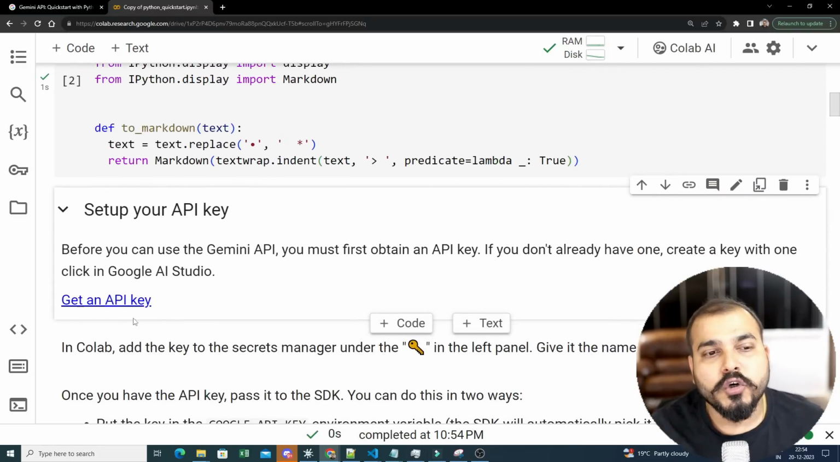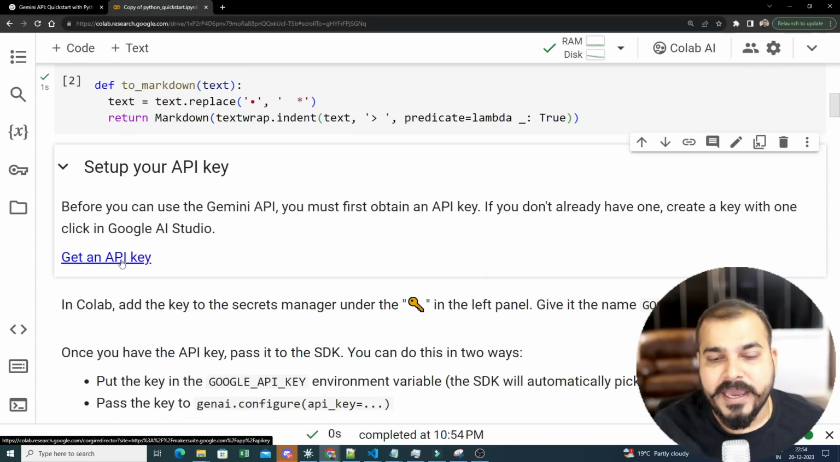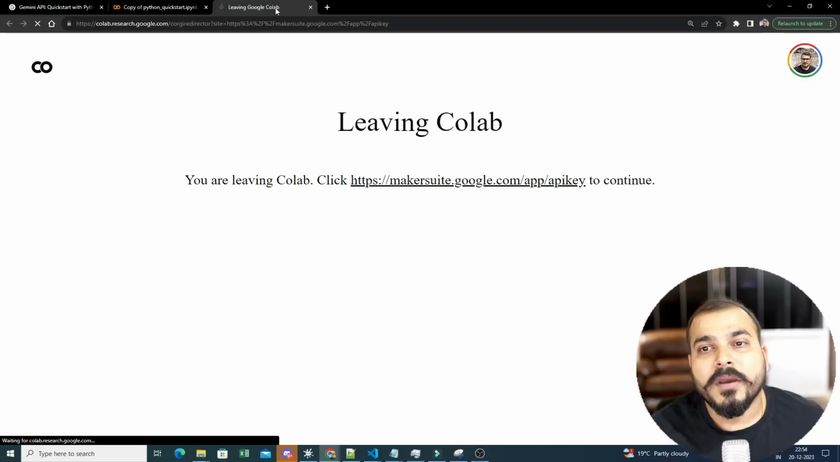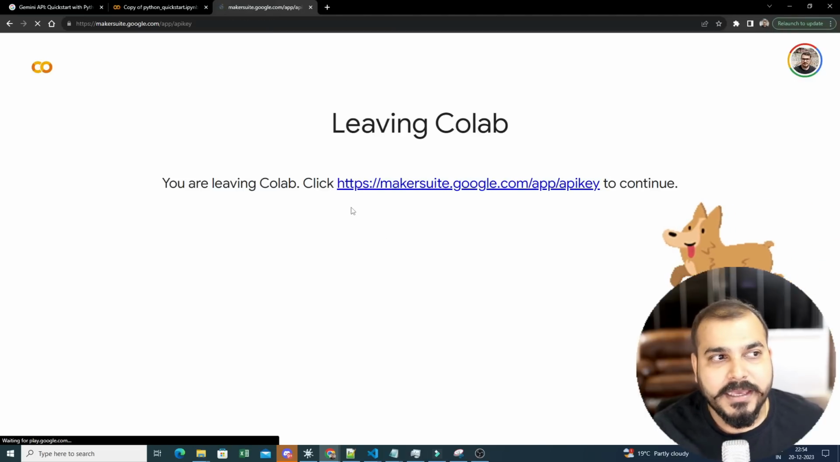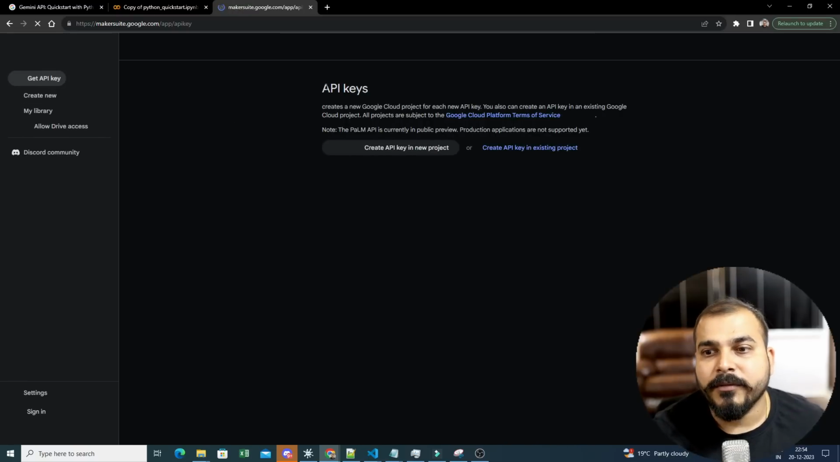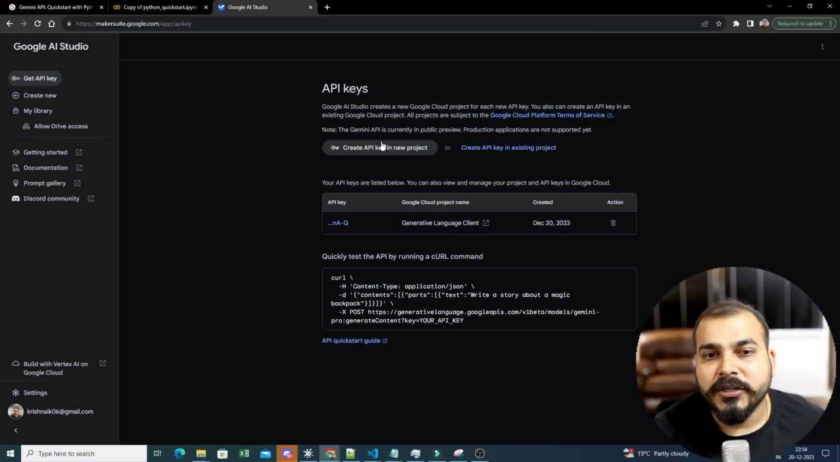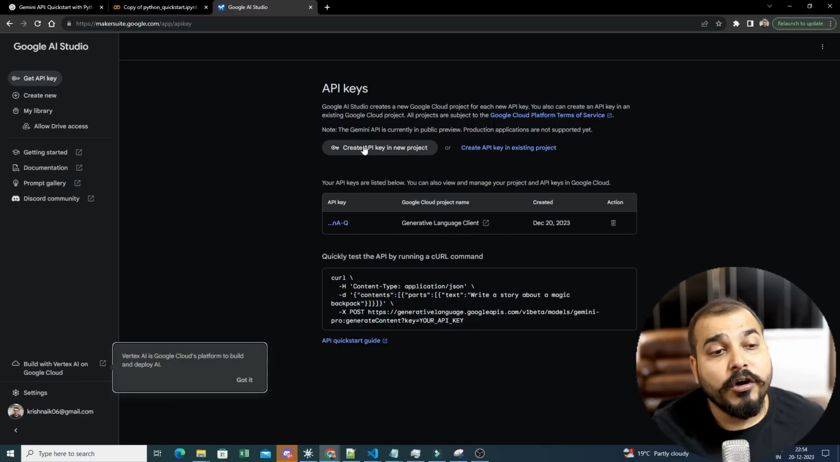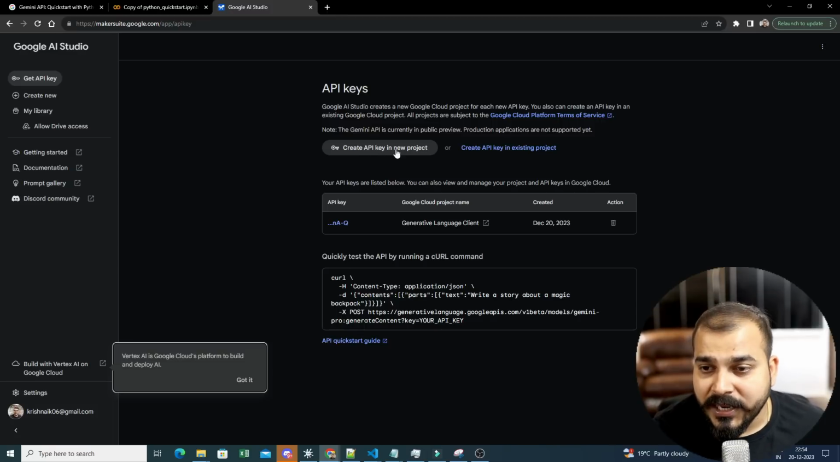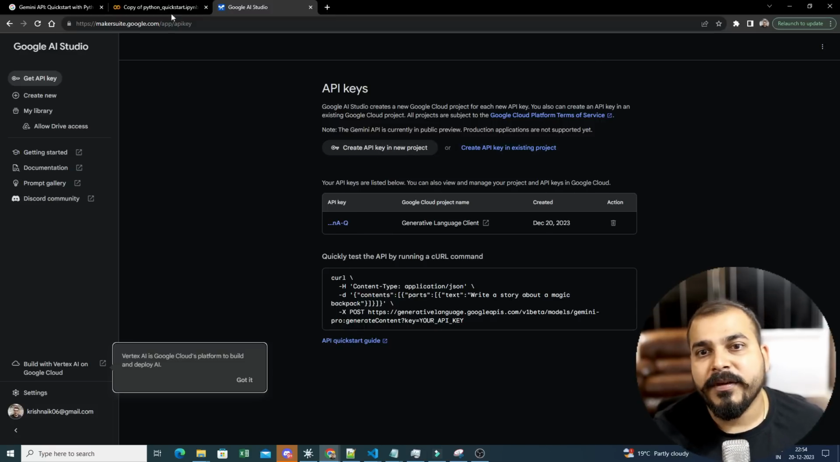Now let's go to our next step, setting up your API key. For doing that, just click on this particular link. It will go to makersuite.google.com/app/apikey. You can also create PaLM APIs from here. After going over here, I've already created one API key, which you can see. If you want to create a new API key, just click on this. As soon as you click on this, you will get the API key. You just copy it from there.